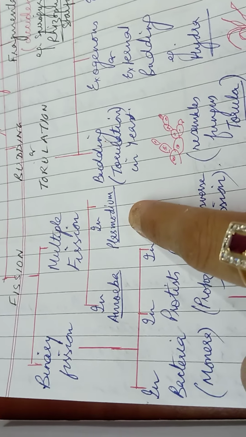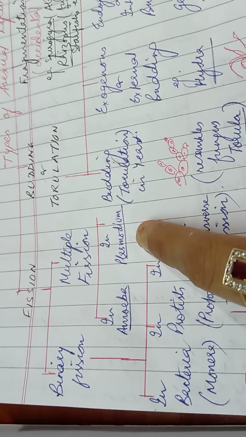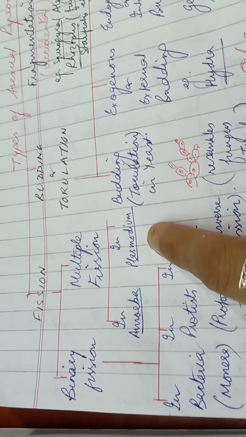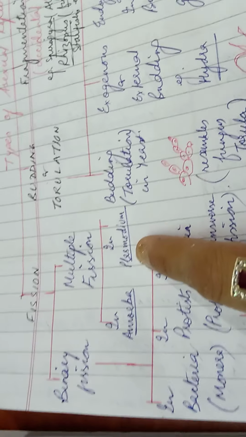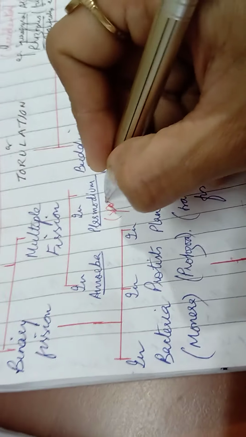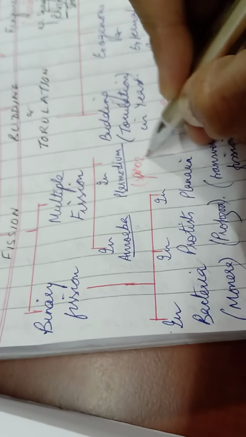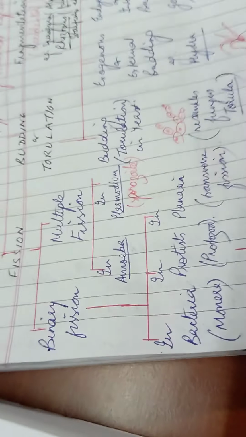So in this, the multiple fission, which is called sporogony, forms members called sporozoites. You can just write down over here, this is a term called sporozoites. That is the infective stage of malaria.